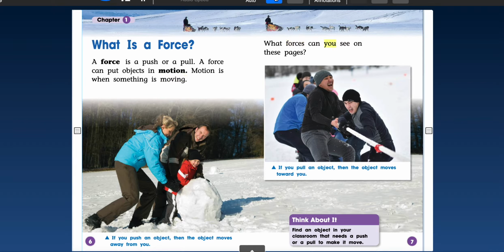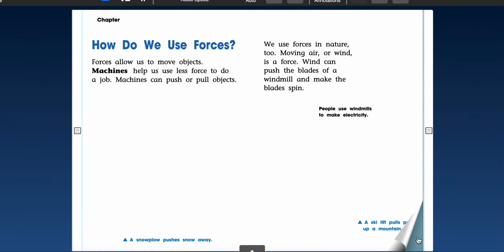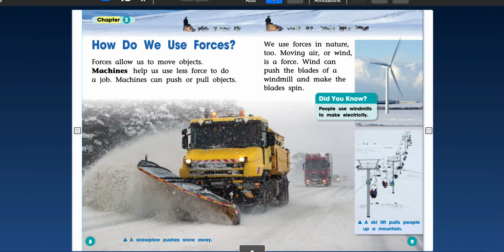What forces can you see on these pages? If you push an object, then the object moves away from you. If you pull an object, then the object moves toward you. Chapter 2. How do we use forces? Forces allow us to move objects. Machines help us use less force to do a job.